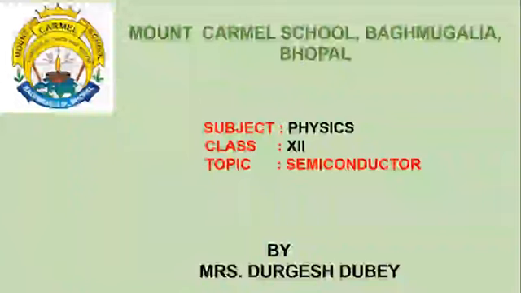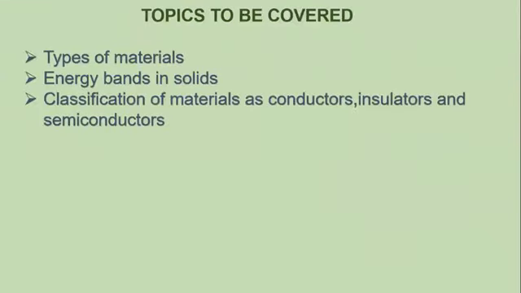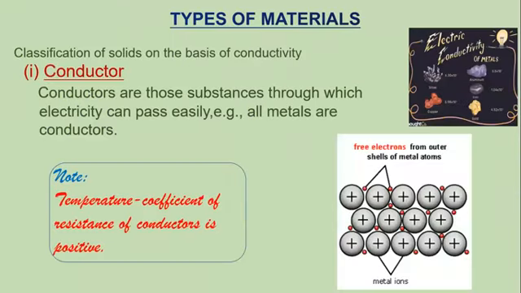Hello, my dear students. Today, we are going to learn semiconductor electronics, which is a chapter of ISC class 12th physics. In this, we will learn about types of materials, energy bands in solids, classification of materials as conductors, insulators, and semiconductors. Let us start with types of materials.